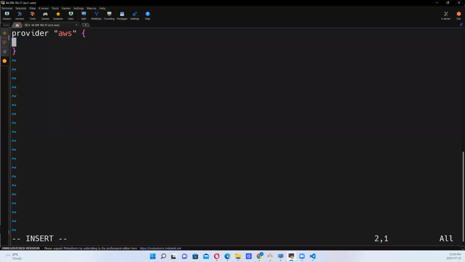So I want to put in some information like the region. You put a space, then an equal to sign, then another space, okay? Then open and close the quotation marks and go in between. Then we need to go and get our region as it is.